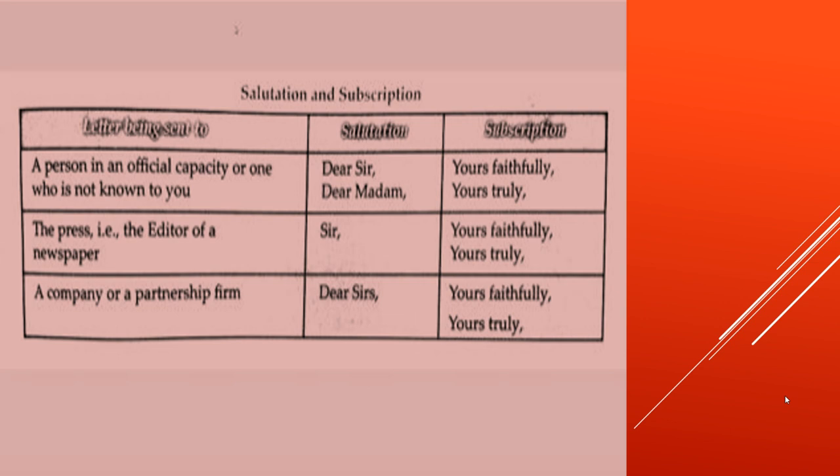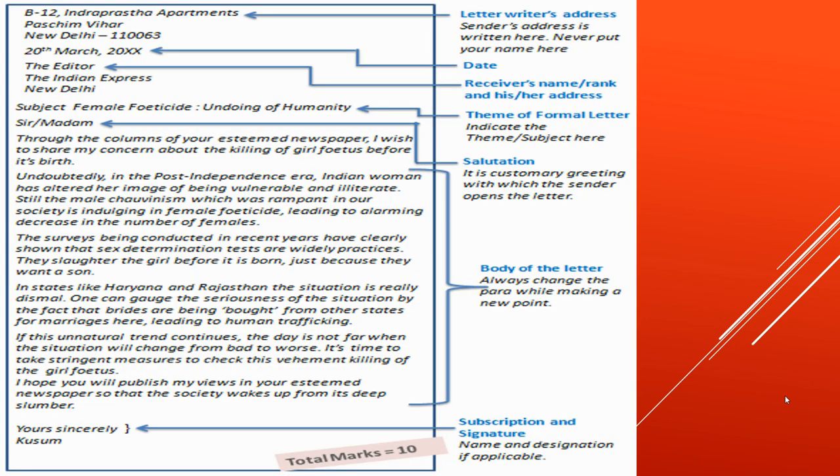If you're writing to the press, that is the editor of a newspaper, you can just write Sir and not Dear and all. And the subscription will be the same, Yours faithfully or Yours truly. If you're writing to a company or a partnership firm, addressing more than one person, then you'll be writing Dear Sirs, and Yours faithfully or Yours truly can be the subscription. Now, this is an example of a formal letter.